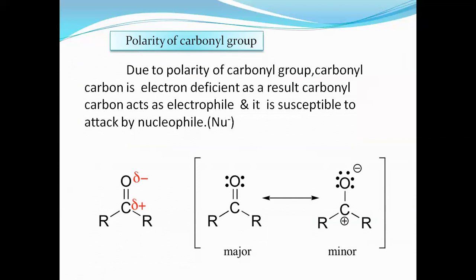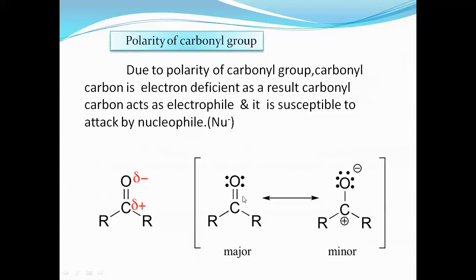The carbonyl group in aldehydes and ketones is polar in nature, and due to that polarity, carbon is positively charged, and therefore it is electron deficient. As a result, the carbonyl carbon acts as an electrophile. Is it clear? Electrophile means electron deficient, having a lesser number of electrons, therefore it is attracted towards electrons. And oxygen, which is negatively charged, is attacked by the nucleophile.